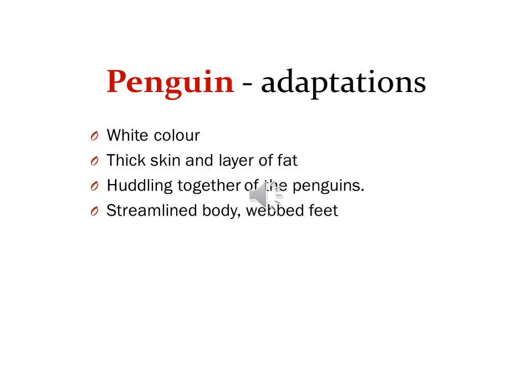The next example of an animal in the polar region is the penguin. Some of its adaptations are the same as the polar bear, like white color. It helps it for hunting. Also, it can protect itself from other predators who hunt for penguins, right? So it can hide itself in the snow. The second adaptation is thick skin and a layer of fat. It has a thick skin and a fat layer under its skin to protect itself from the extreme cold.